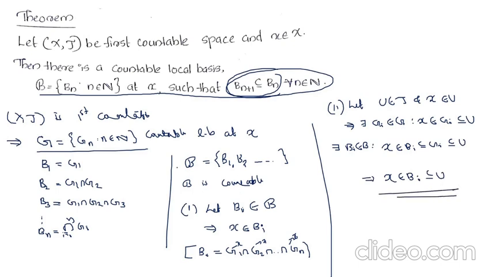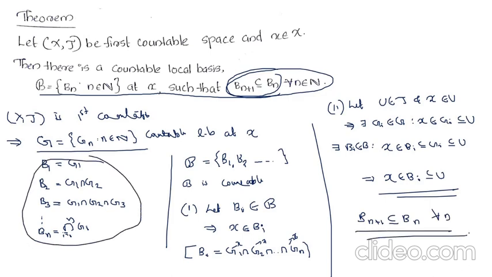Therefore we can say that B forms a local basis at X with the condition that Bn+1 is a subset of Bn for all n, by the definition of these Bi's. The Bi satisfy this condition, therefore we get a countable local basis that satisfies this condition.